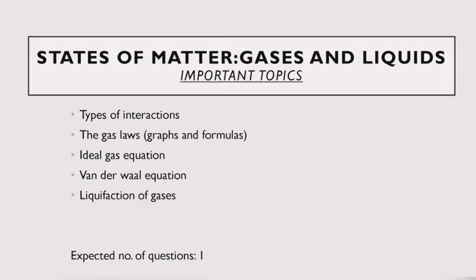So next is states of matter, gases and liquids. Important topics are types of interactions, the gas laws, ideal gas equation, Van der Waals equation, liquefaction of gases. Ideal gas equation, Van der Waals equation are very important, as numerical questions can be asked from this chapter based on these topics. The expected number of questions from this chapter is 1.